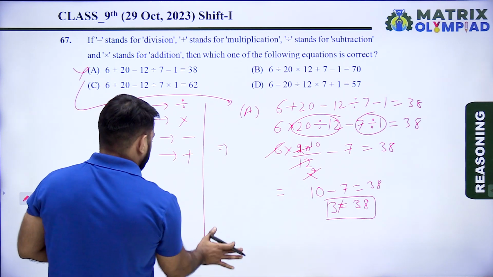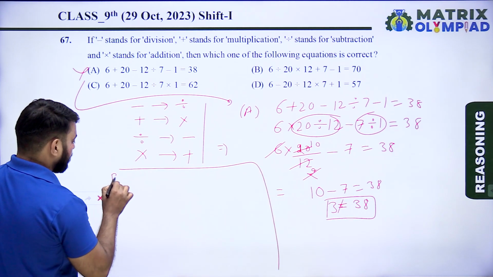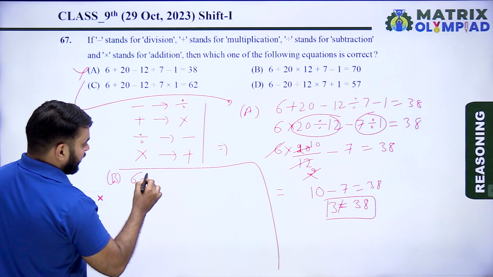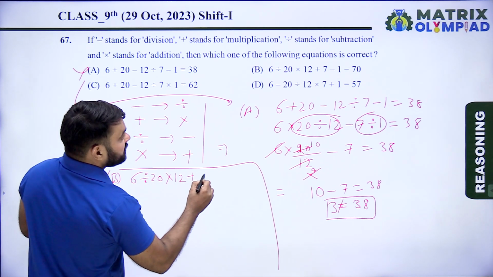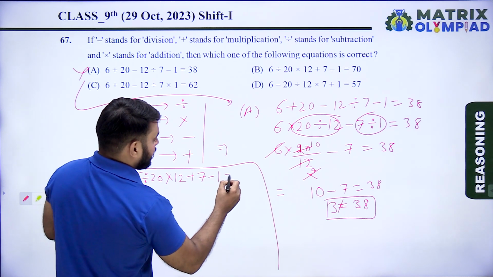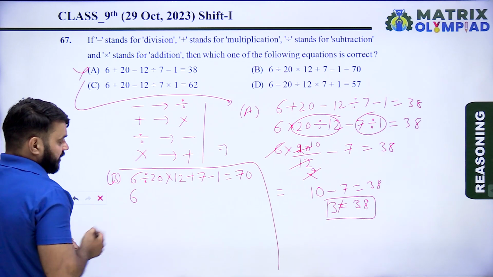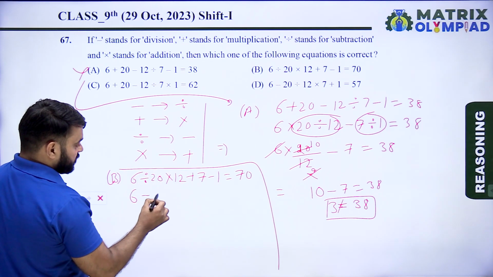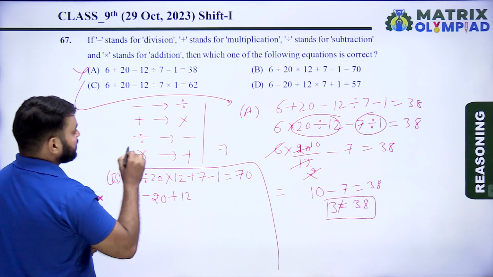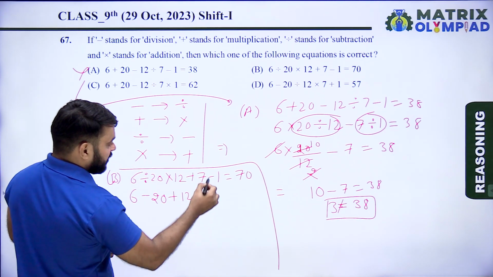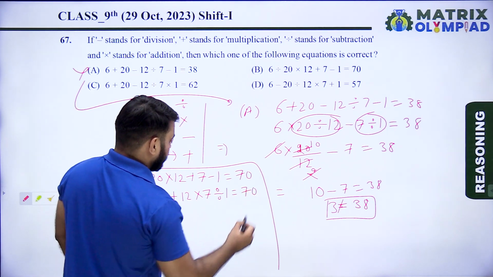Now taking option B. According to option B, 6 divided by 20 multiply by 12 plus 7 minus 1 is equal to 70. So here 6, divide means minus 20, multiply means plus 12, plus means multiply 7, minus means divide 1 is equal to 70.